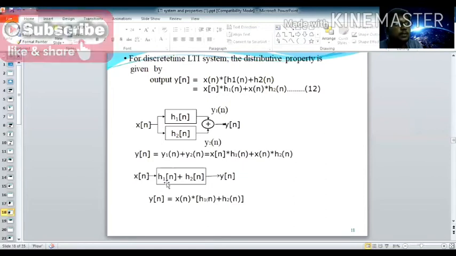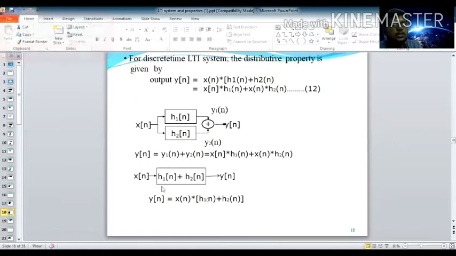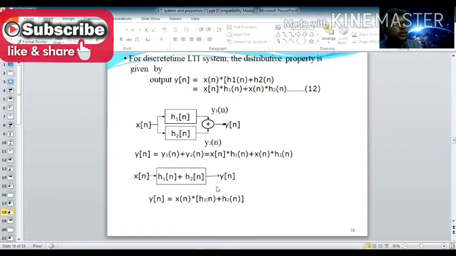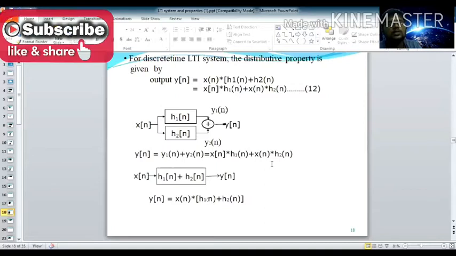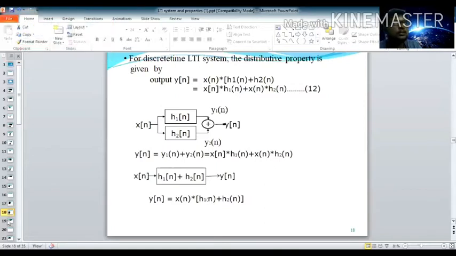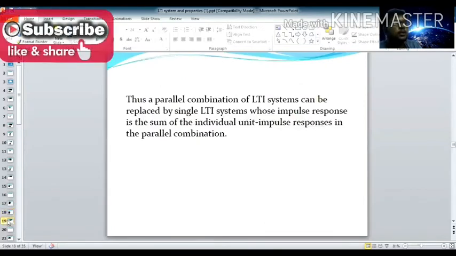Consider the system only in terms of impulse response. Here the impulse responses are h1 and h2, and you just add them together. So h1 of n plus h2 of n, the combination of these two impulse responses, acts as a system now. For this system, you apply the input signal x of n. Now this x of n is processed with your impulse response, so x of n star the whole term h1 of n plus h2 of n. Now these two equations are identical, so this is what we call the distributive property.